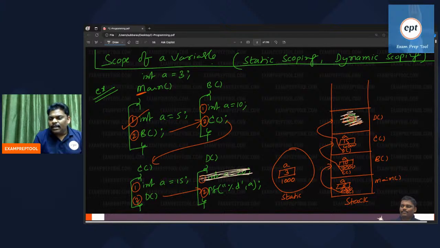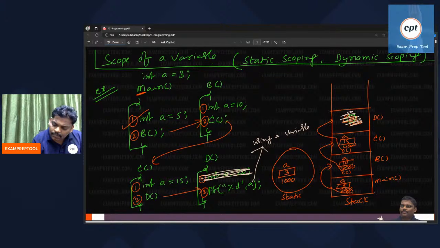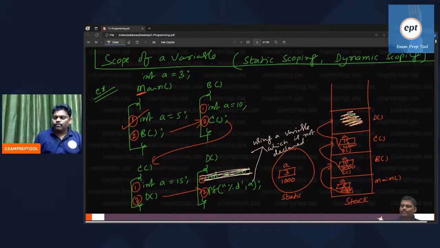It is something like you are using one variable which is not declared. See this one, you are using a variable which is not declared.